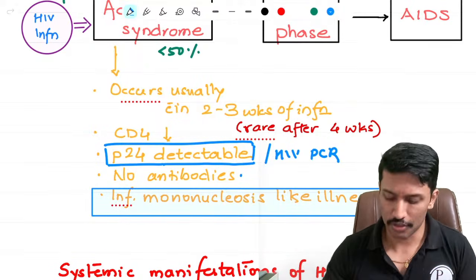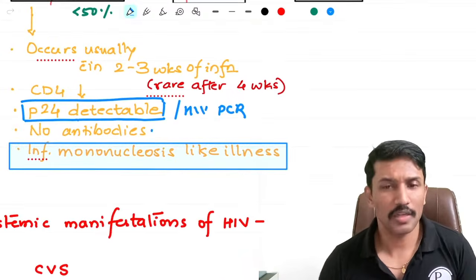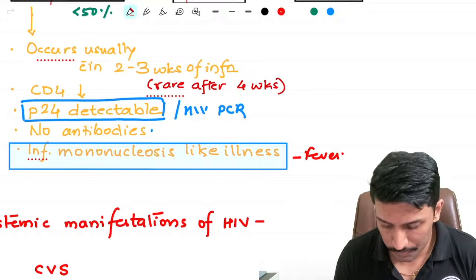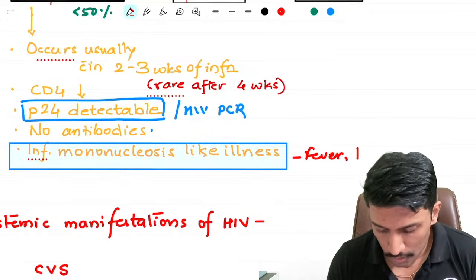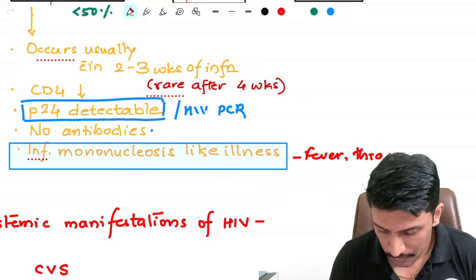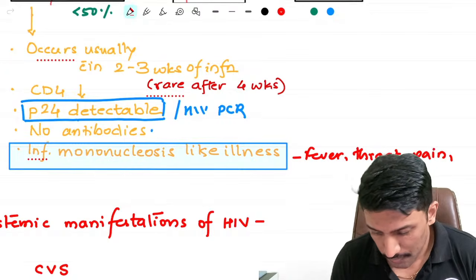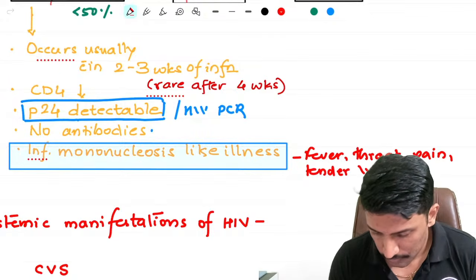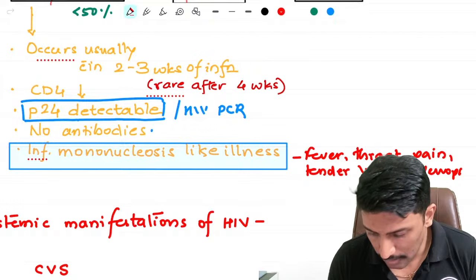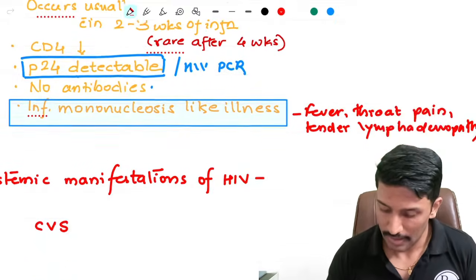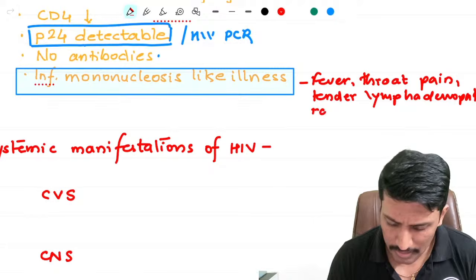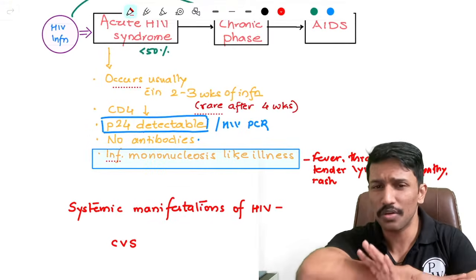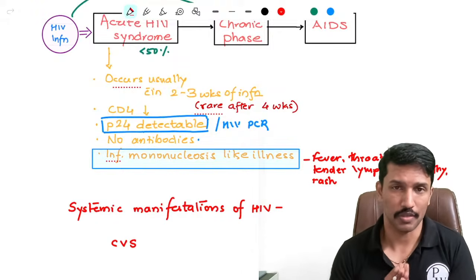It resembles infectious mononucleosis. In infectious mononucleosis, patients often have fever. They will have fever. Then they may have sore throat or throat pain. They may have tender lymph nodes, tender lymphadenopathy. And apart from that, a good number of the patients may develop a rash. So it is basically a fever with rash occurring in less than 50% of the patients. The remaining 50% of the patients don't get to know that they have got infected with HIV.